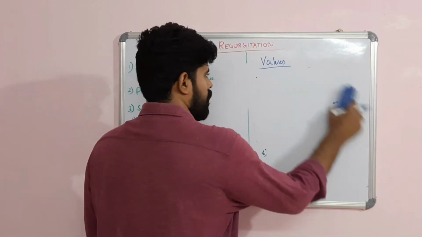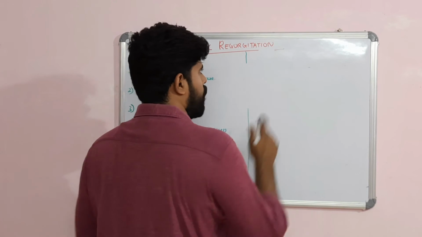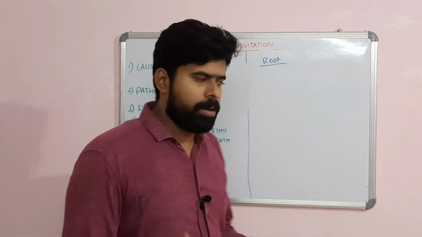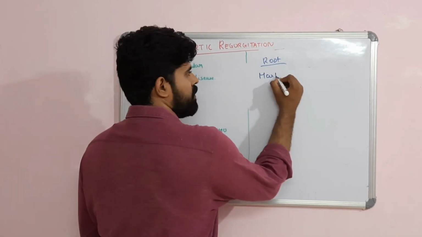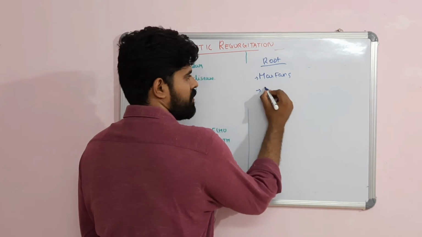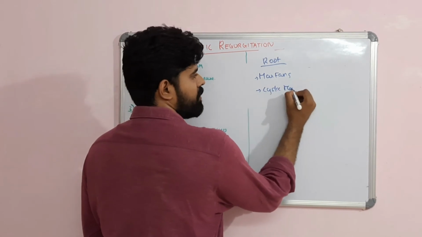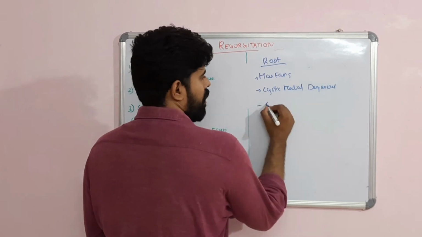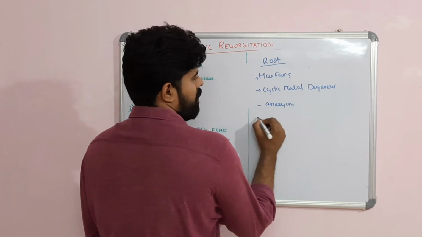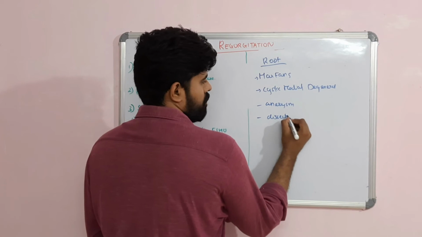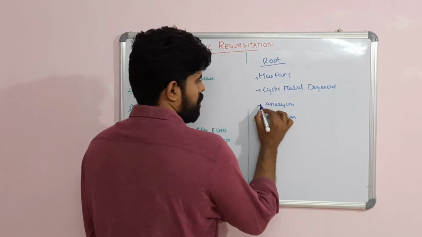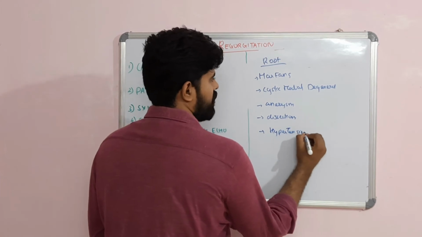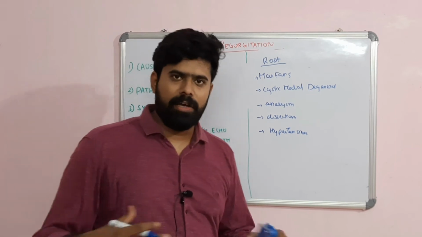Now, I'm into the root problems. So what has to happen? The aortic root has to enlarge. When does it enlarge? It enlarges in Marfan syndrome, cystic medial necrosis or cystic medial degeneration, aortic aneurysms, and dissections. Hypertension: long-standing hypertension can cause ascending aortic dilatation. All these causes will result in aortic root enlargement.